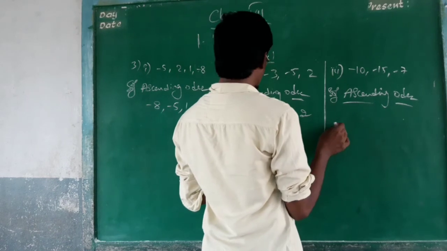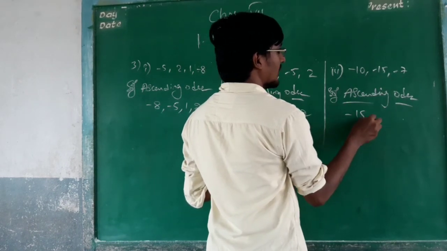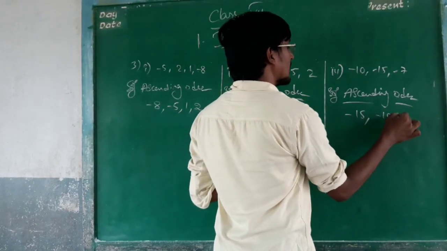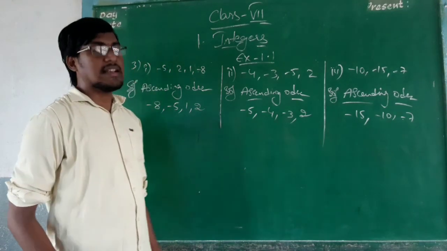Ascending order. What is the ascending order for? What is the smallest number? -15 is the smallest number. After that -10. After that -7. This is about the ascending order.